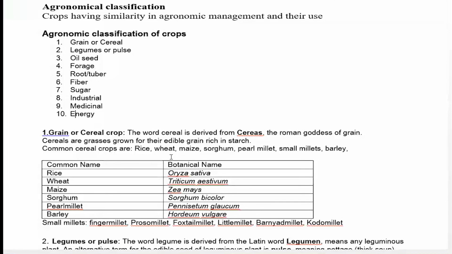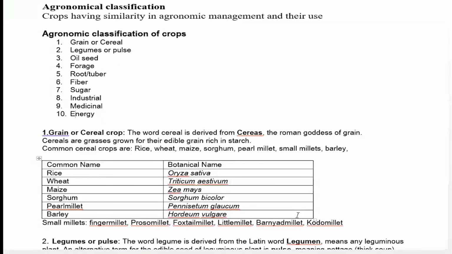Regarding management practices, the cereal crops are exhaustive crops. They require a heavy dose of nutrients like nitrogen, phosphorus and potash. These three major nutrients are essential for proper growth and development. Usually they require more nitrogen and less phosphorus and potassium for proper growth and development of the crop. So these are the cereal crops.